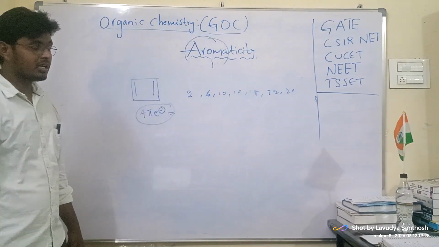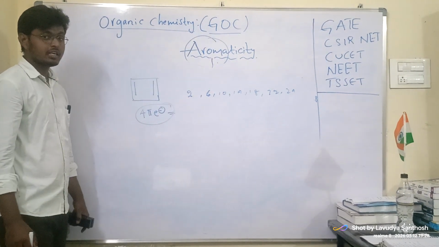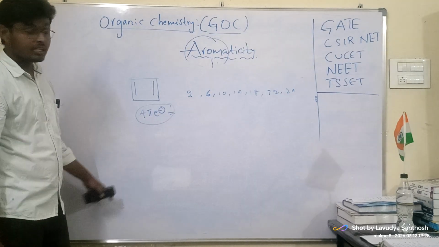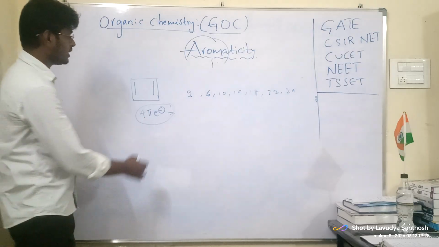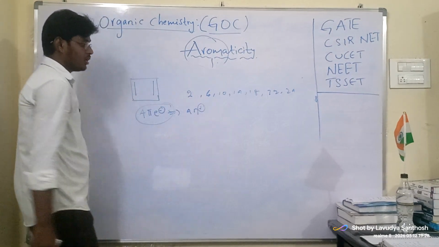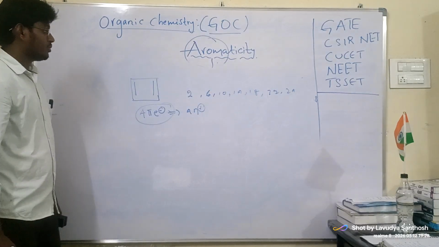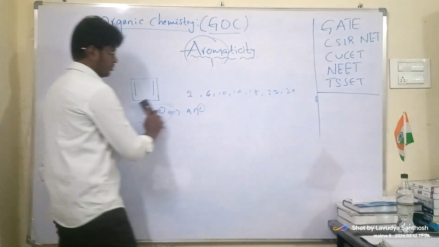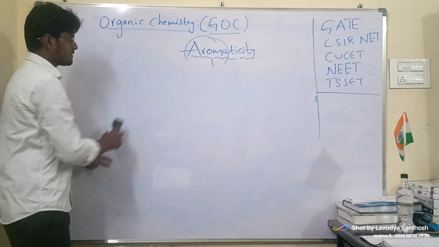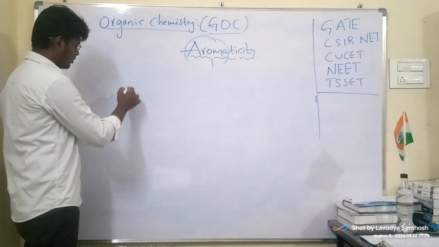So it is not simply non-aromatic, it is anti-aromatic. It is following the 4n rule, not the 4n plus 2 pi electron rule. Now we will take one more example.